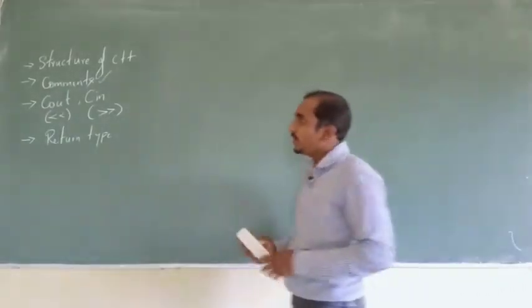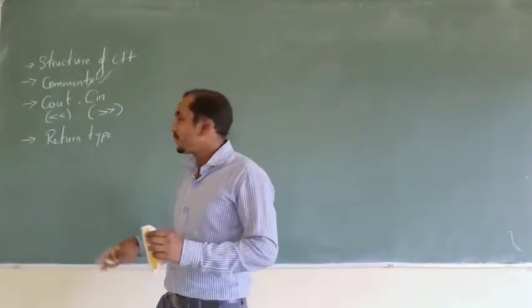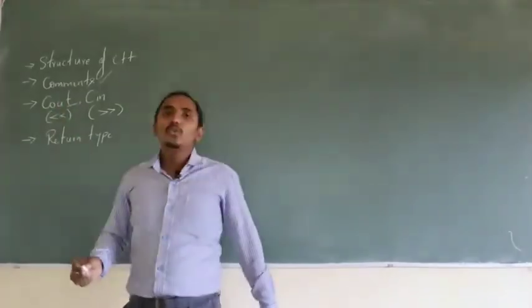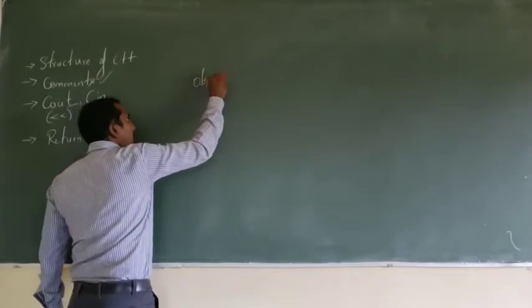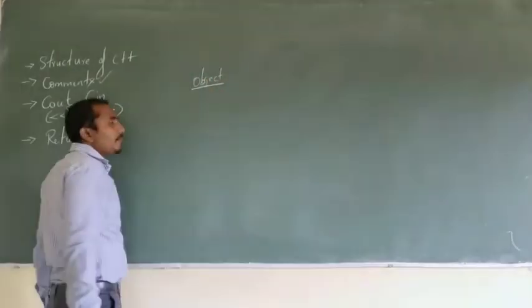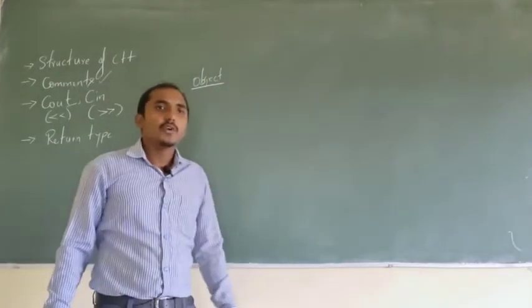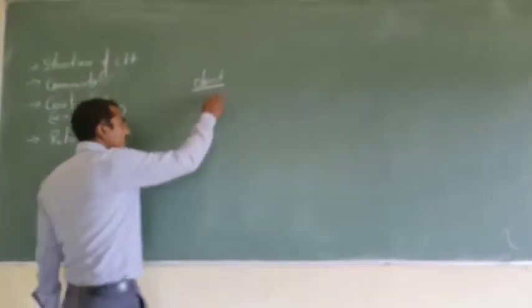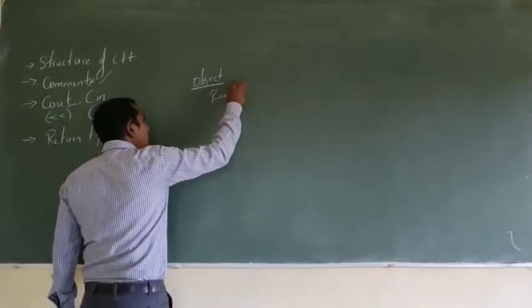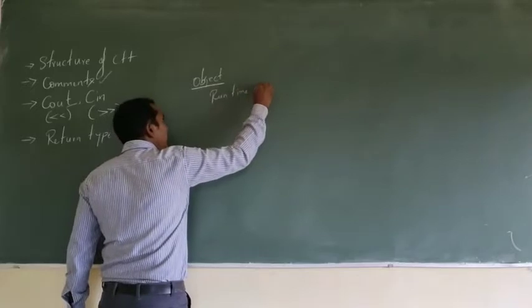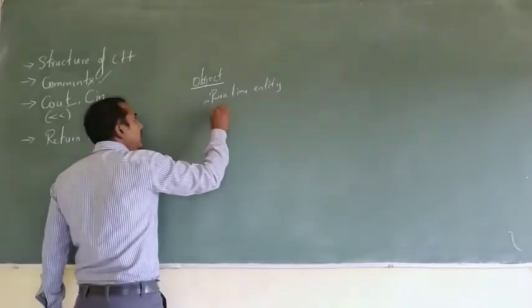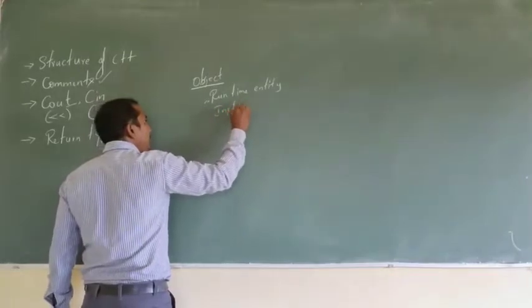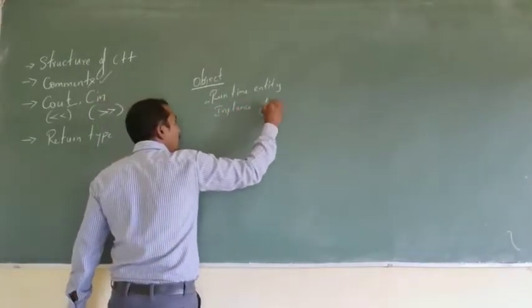So the next statements you have are cout and cin. What is cout? Cout is an object. Okay. So what is an object? We will consider it as a runtime entity, okay, or instance of a class.